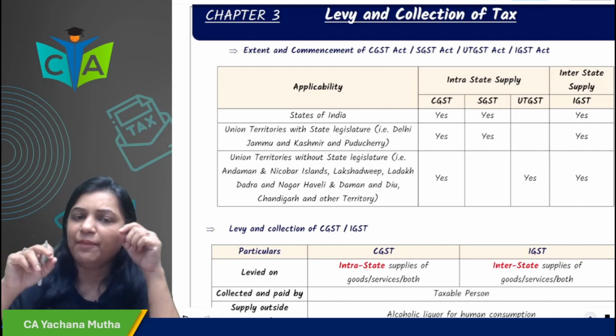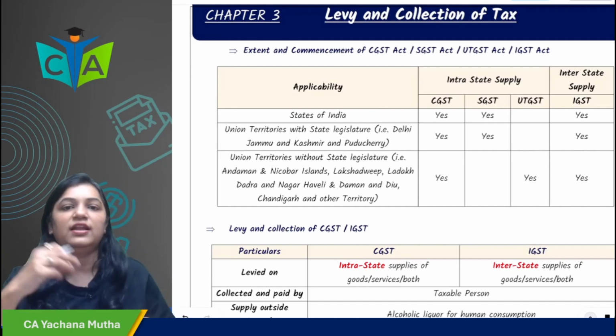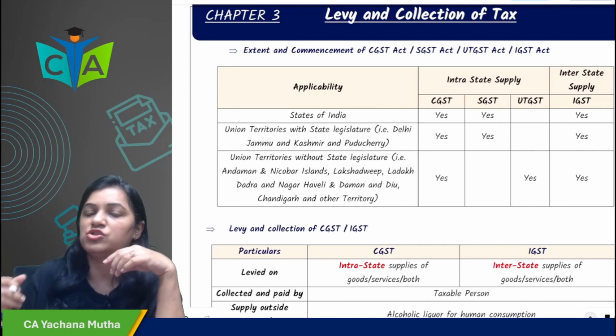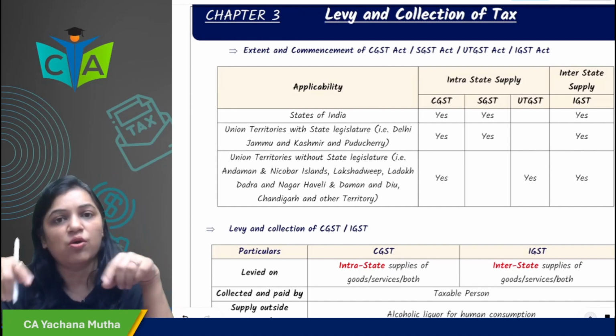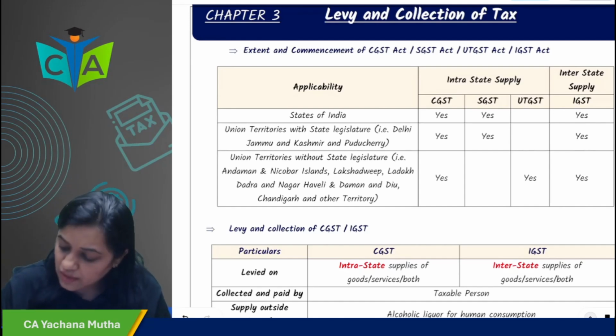Now we would be starting with chapter number 3, which is charge in GST in module. In our book, it is like levy. 3A, 3B is RCM and 3C is composition, and in module if you see these all three chapters are combined. So quickly we'll start with this chapter here. What is this levy of GST?